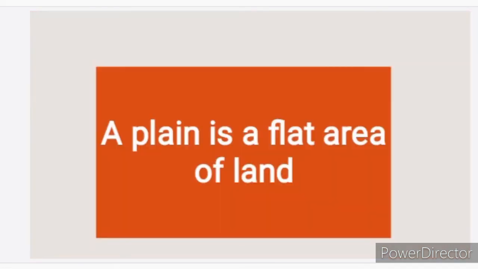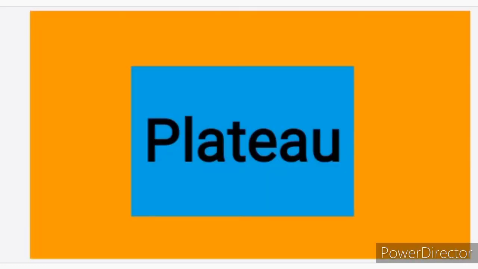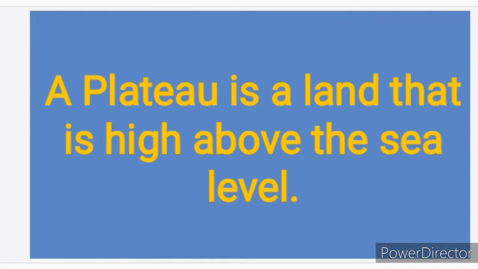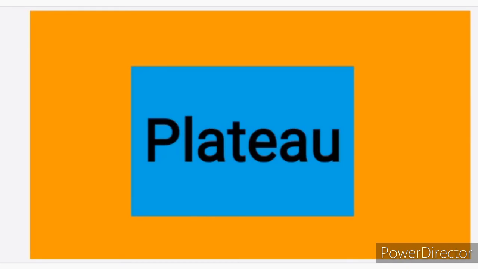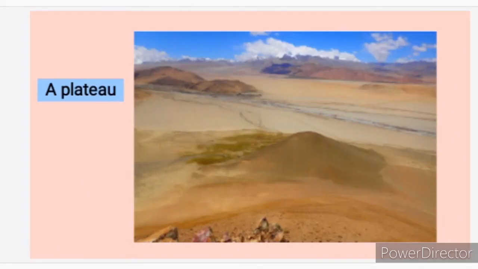Now let's look at the meaning of a plain. A plain is a flat area of land. Now this is an example of a plain. Let's go over now to a plateau. A plateau is a land that is high above the sea level. This is an example of a plateau.